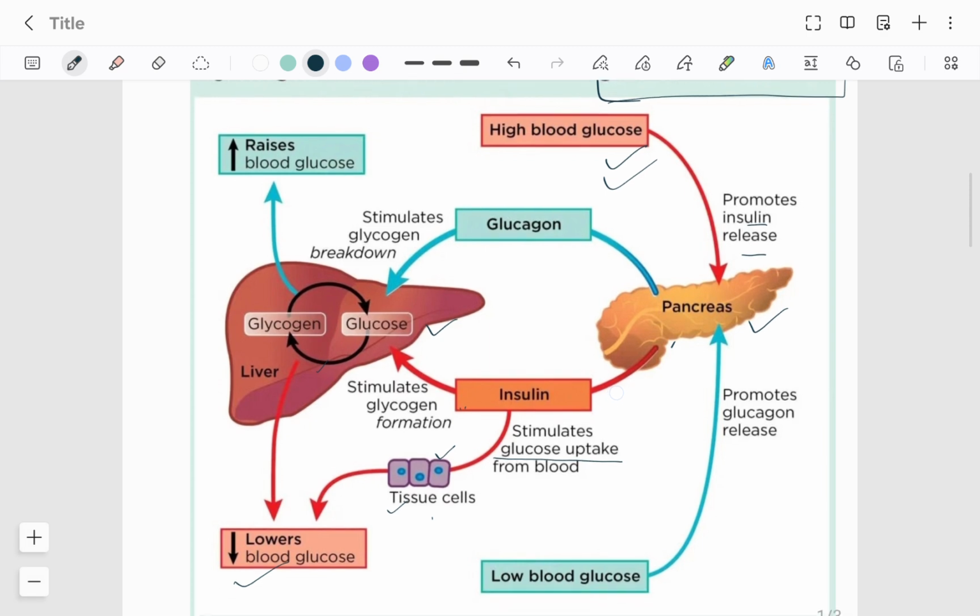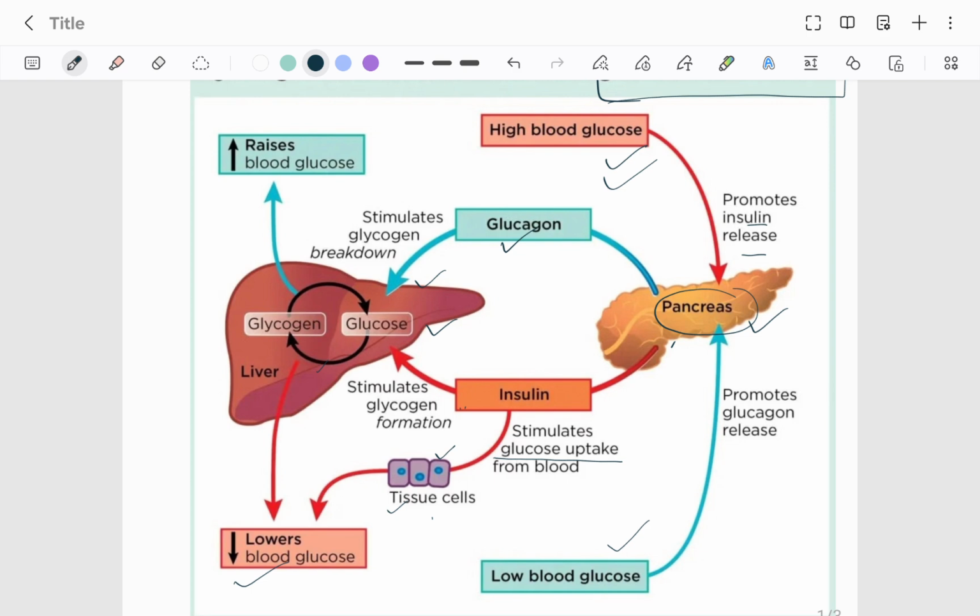Now if you have not eaten any food and your blood glucose level is low, right? Then again pancreas are stimulated, by different cells, alpha cells, and they will release glucagon hormone. And what it will do? It will go to the liver and it will say that when glucose was more, that time glucose was converted into glycogen and it was stored as glycogen.